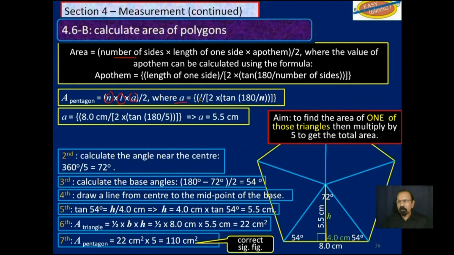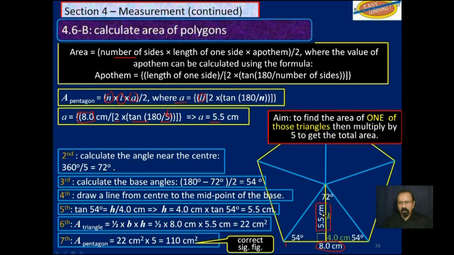So the apothem is L, which is 8 centimeters, times 2 times tan 180 divided by 5. Of course, if it were a hexagon, this 5 would be 6, and so on. Then we work that out and we get 5.5. That's the apothem.